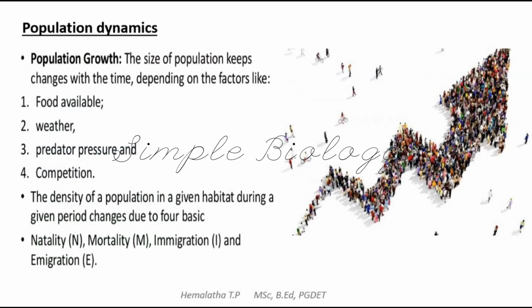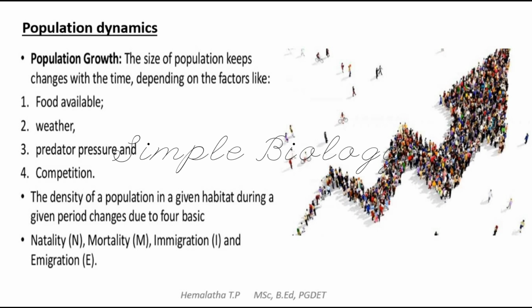Next, let us see the population dynamics. As you know very well, the population is not stable. It is dynamic and keeps on changing. Whatever the density of the population is, that keeps on changing. It may increase or it may decrease. The number of individuals may increase in a population or decrease in a population.